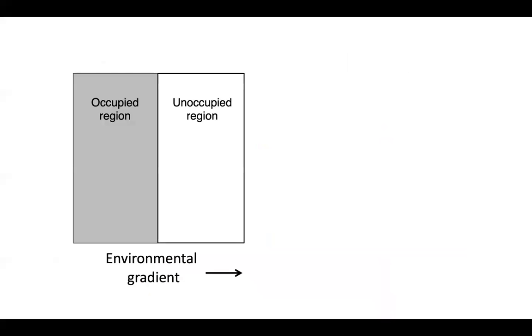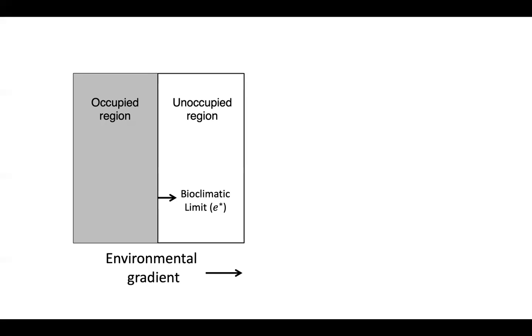Now, to formally examine how dispersal affects demography in source and sink patches, I consider a two-dimensional landscape with a gradient in environment along the x-axis. The black line in the middle is the bioclimatic limit of the species. I start my analysis with the species present at locations with environmental conditions corresponding to the fundamental niche. This starting condition means that initially the range limit of the species is aligned with the bioclimatic limit.